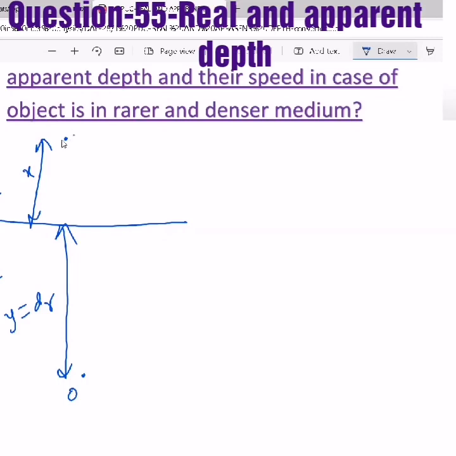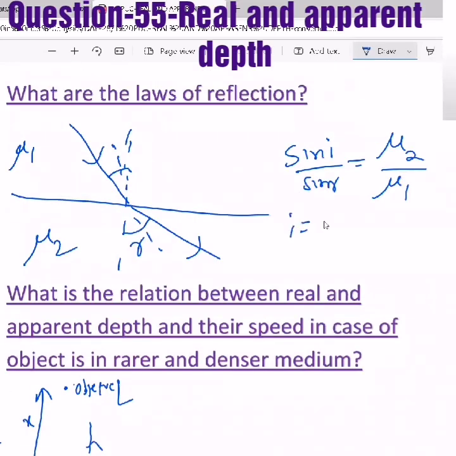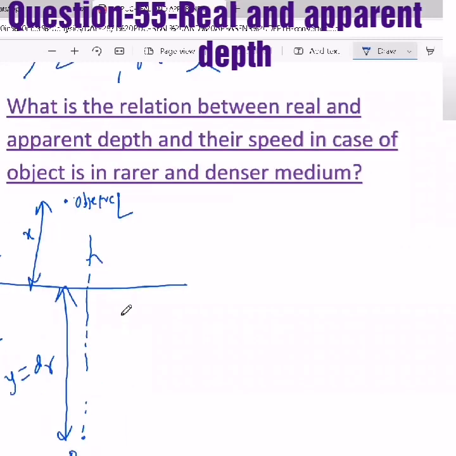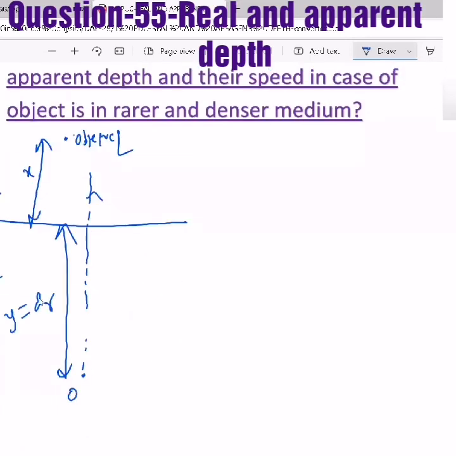Now this is the observer and this is the object. When we observe from the rarer medium, then due to refraction, one ray will go straight. According to this formula, when i equals 0, r is also 0. In the same way, when there is a normal incidence, in case of normal incidence, i and r both are 0.